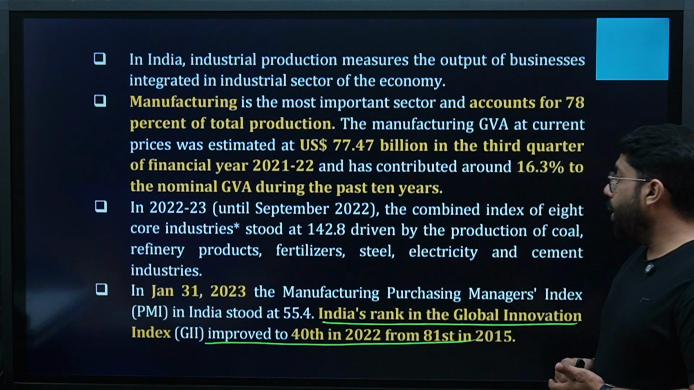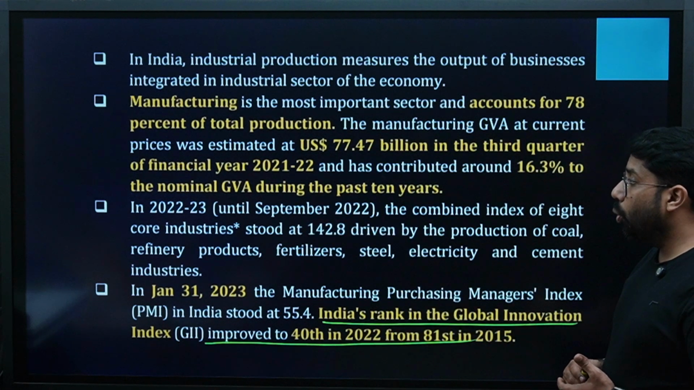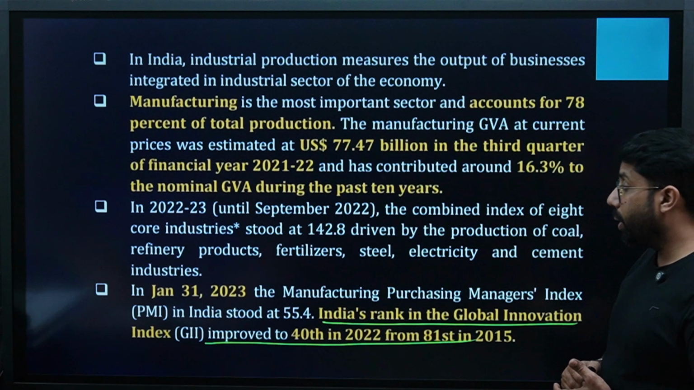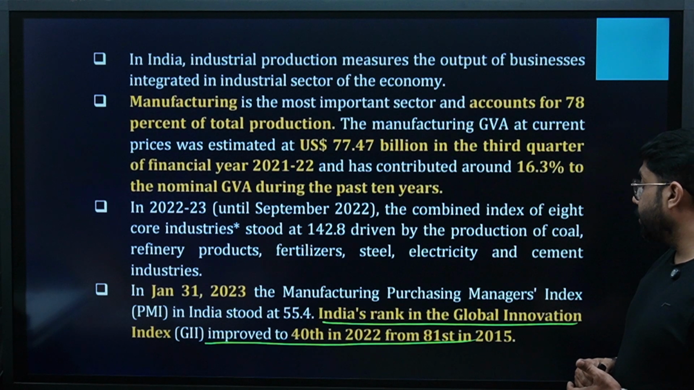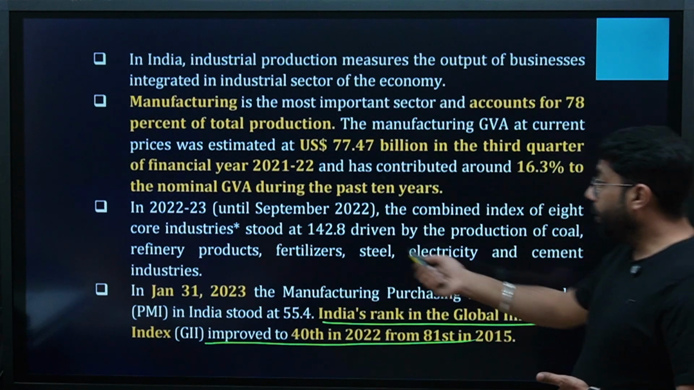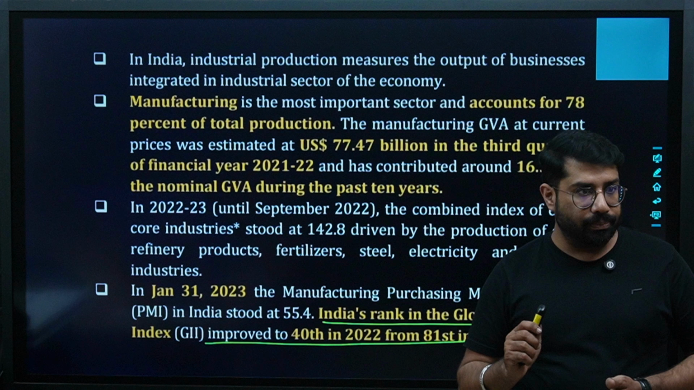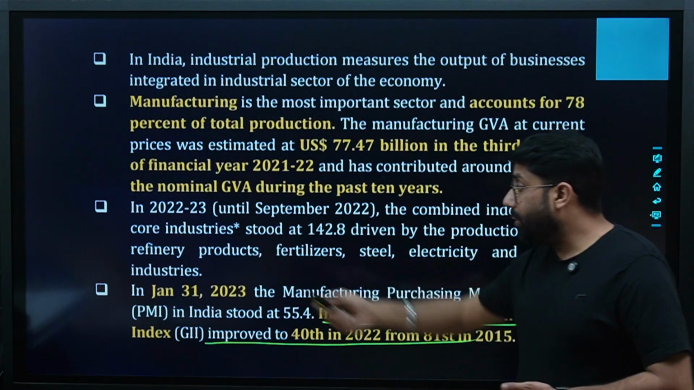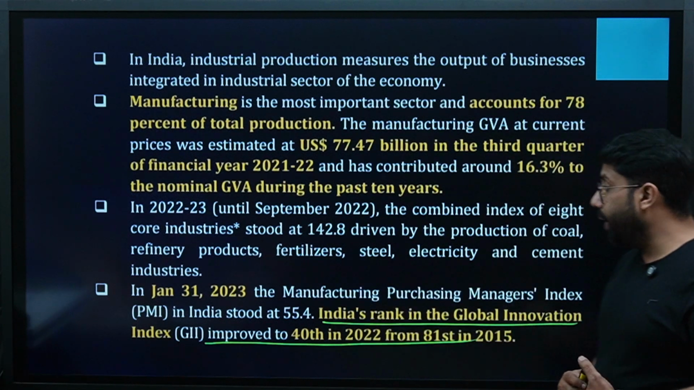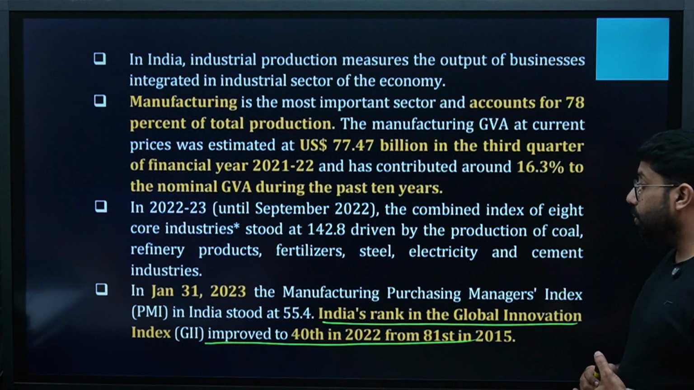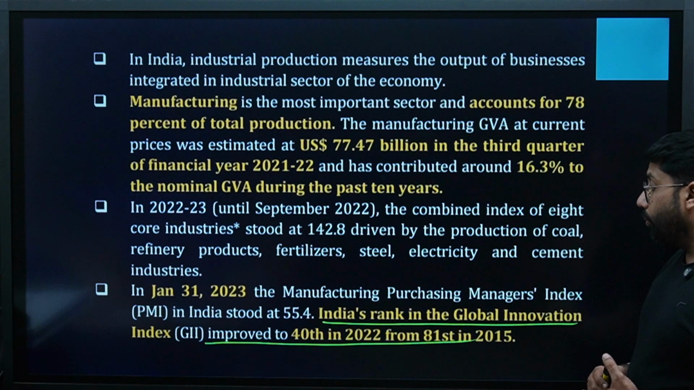In 2022-23, until September 2022, the combined index of 8 core industries stood at 142.8, driven by the production of coal, refinery products, fertilizers, steel, electricity, and cement industries. Only these few industries are contributing at a very high rate in the GVA, right? In January 2023, the manufacturing purchasing managers index in India stood at 55.4.